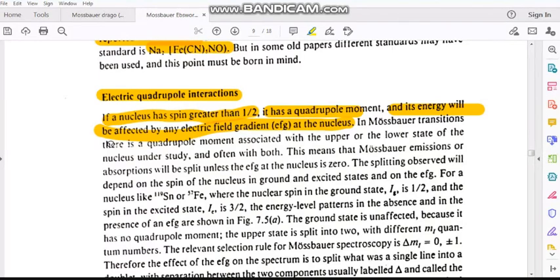In a Mossbauer transition, there is a quadrupole moment associated with the upper or lower state. That means the I value is greater than half in the upper or lower state, that is the excited state or ground state of the nucleus under study, and often with both. This means that the Mossbauer emissions or absorptions will be split unless the EFG at the nucleus is 0. That means if the electric field gradient is not zero, there is a